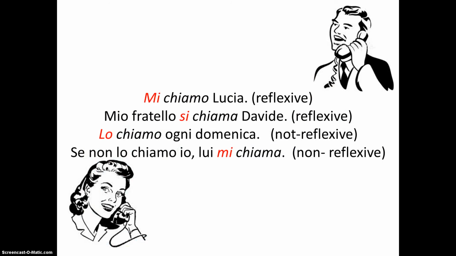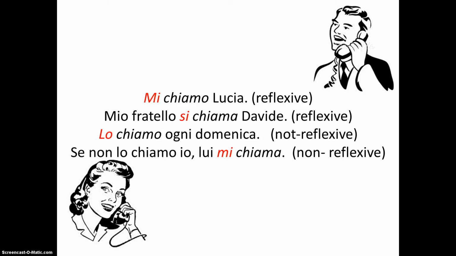Remember that in previous lessons you learned how to use other types of pronouns, direct object pronouns and indirect object pronouns. Verbs that are generally reflexive can also function as non-reflexive verbs when they are used with direct or indirect object pronouns instead of reflexive pronouns. In these cases, the action of the verb is applied to someone or something else. For example, instead of calling oneself, you could also call someone else. At this point, the subject and object no longer reflect each other. They are no longer the same, no longer reflexive.